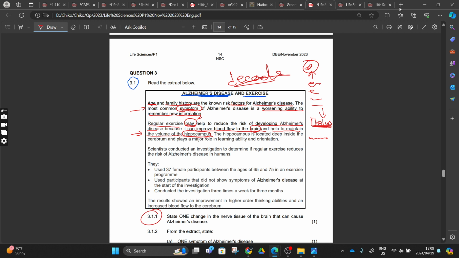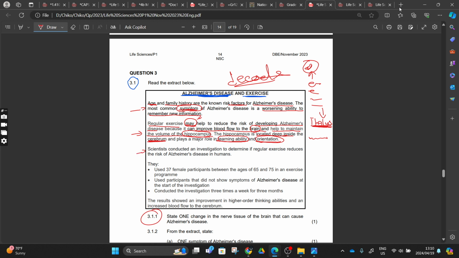The brain is made out of many parts. So get that. But the hippocampus is located deep. Where is this located? Hippocampus, it's located deep inside the cerebrum, right? Where we do the thinking. And it plays a major role in learning ability and orientation. This is the function that they are telling us. So it plays a role in learning ability and orientation.